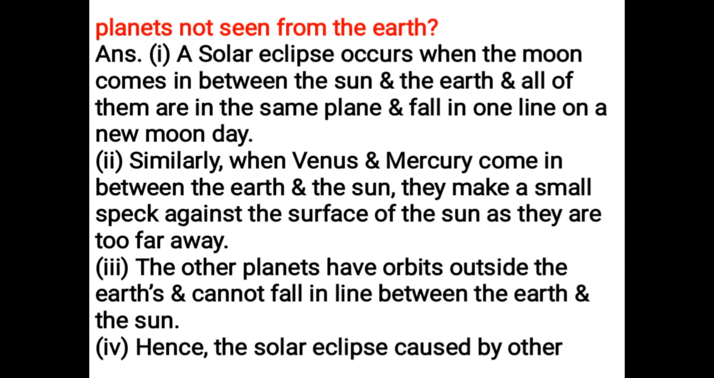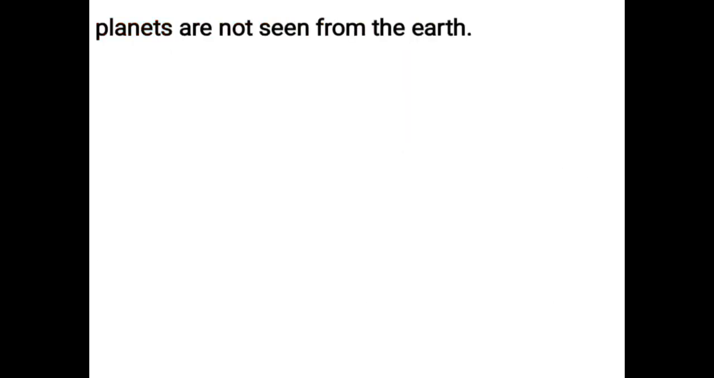Similarly, when Venus and Mercury come in between the earth and the sun, they make a small speck against the surface of the sun as they are too far away. The other planets have orbits outside the earth's and cannot fall in line between the earth and the sun. Hence, the solar eclipses caused by other planets are not seen from the earth.